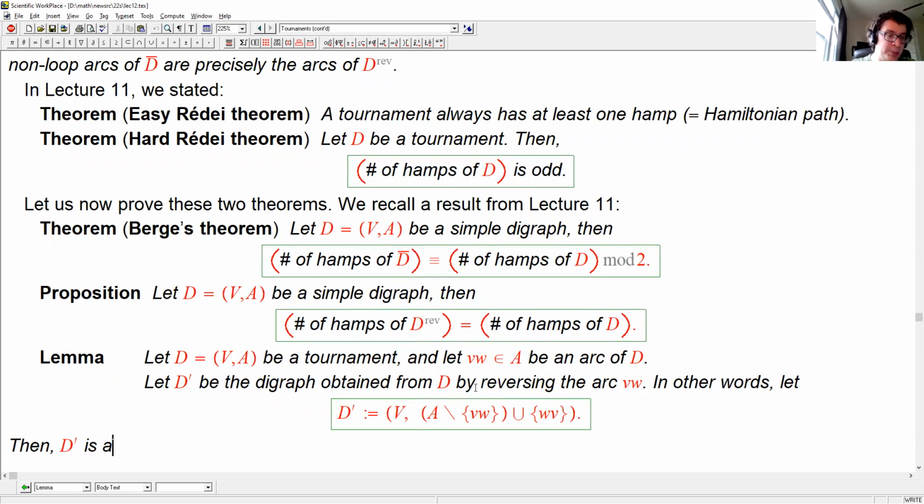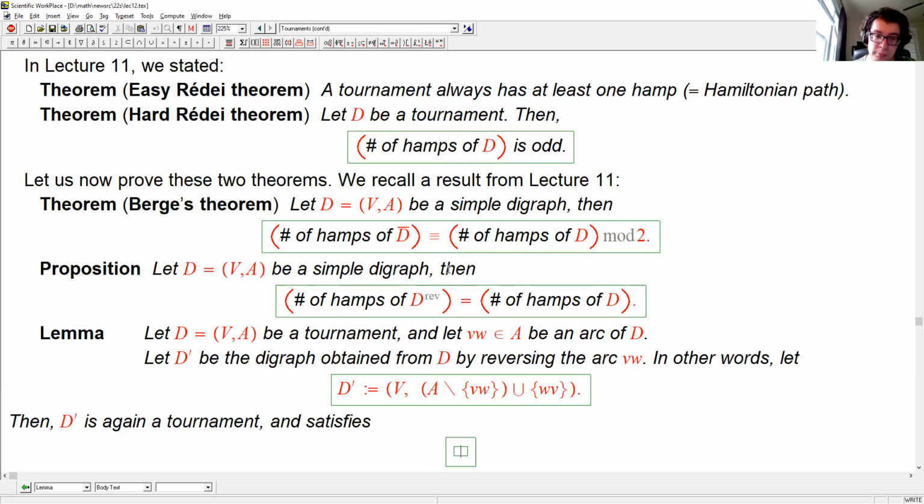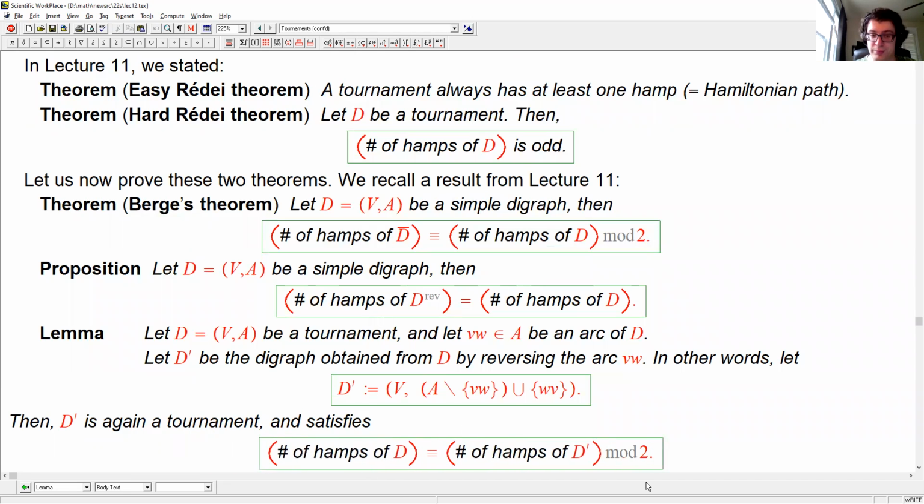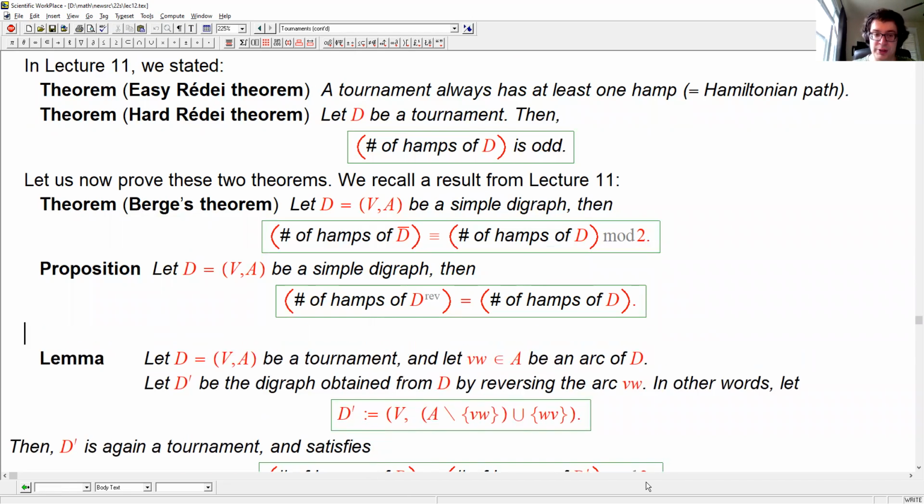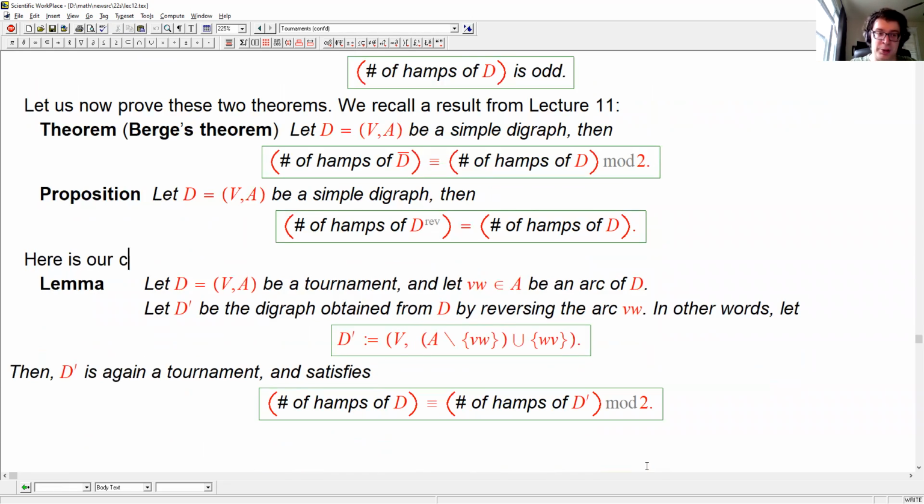Then D prime is again a tournament, and this reversal hasn't changed the number of Hamiltonian pairs modulo 2. So here is our crucial lemma for the proof of the Harder-Day theorem.